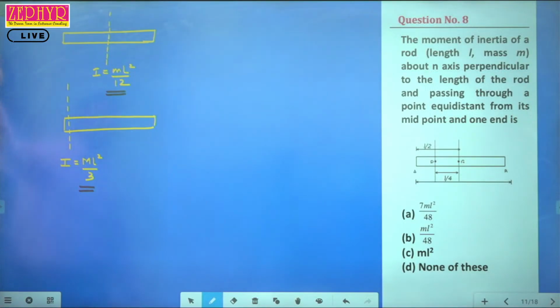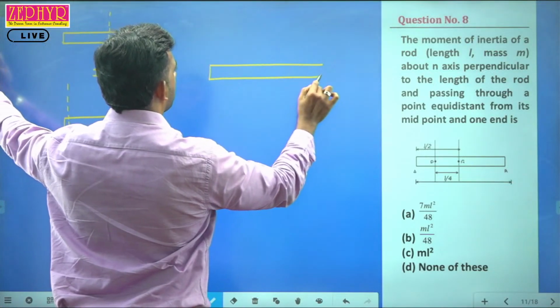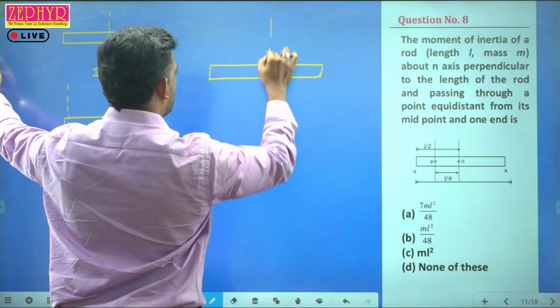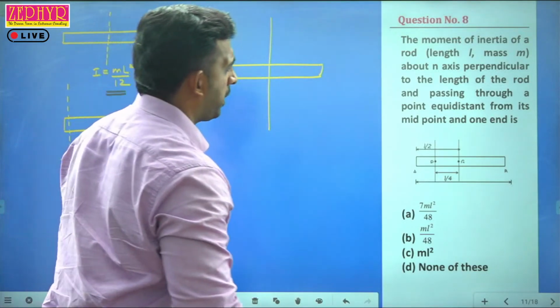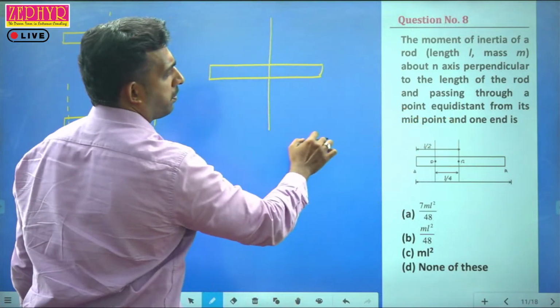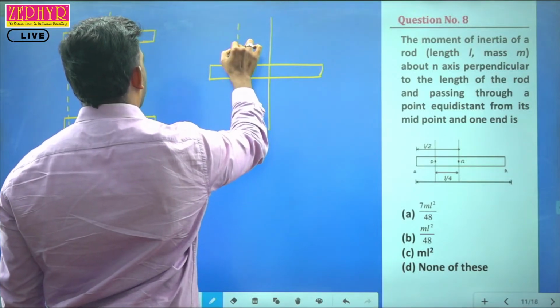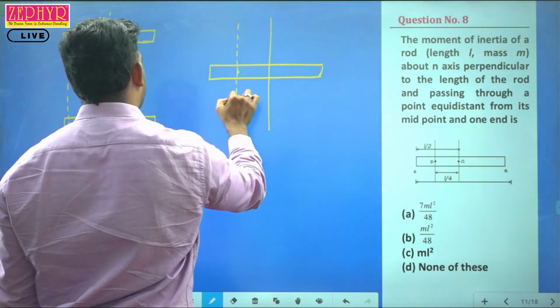Now the question is to find the moment of inertia about an axis passing through a point equidistant from its midpoint and one end. This is the central axis, and this is the axis where we need to find the moment of inertia.